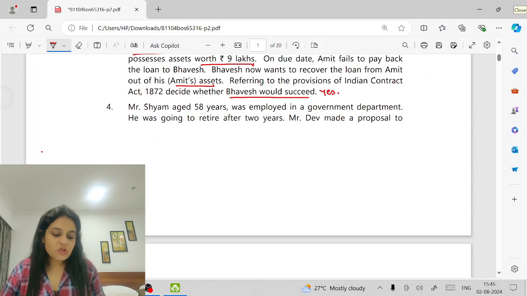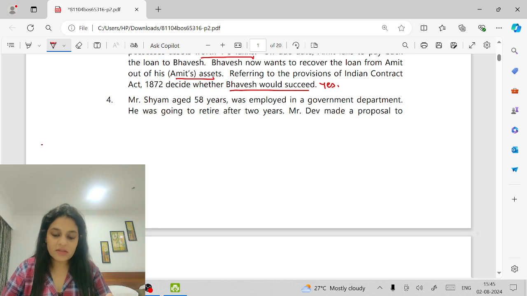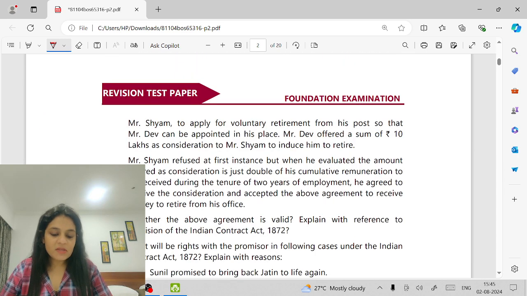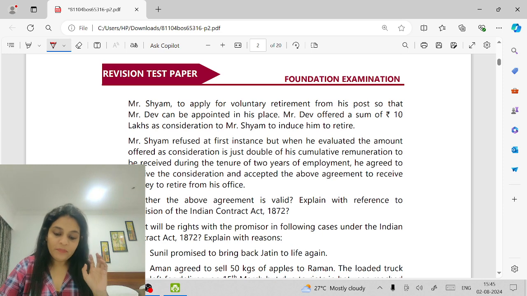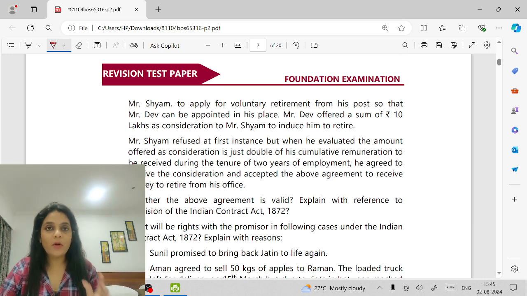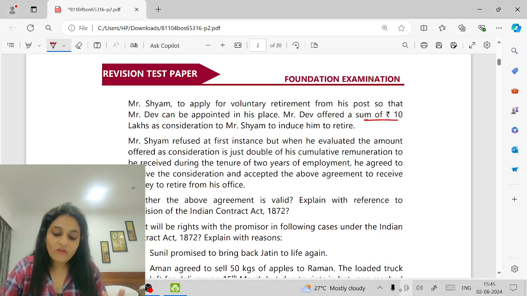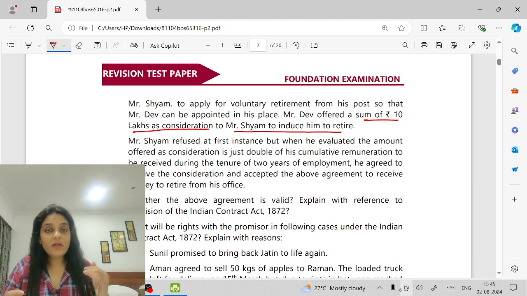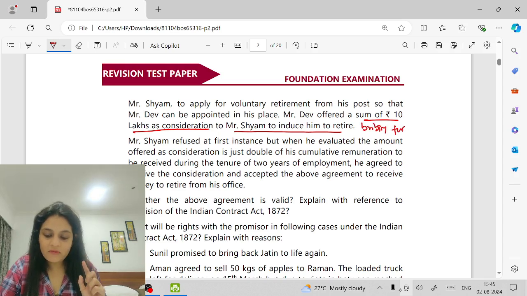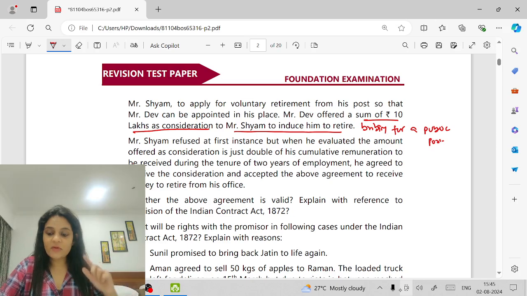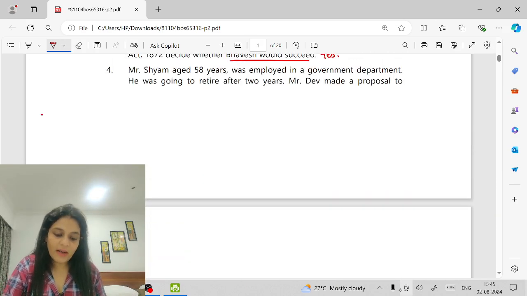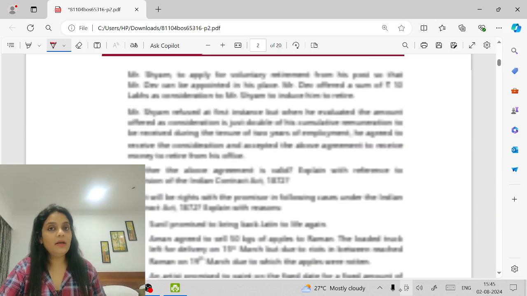Mr. Sham, aged 58 years, was employed in a government department. He was going to retire after 2 years. Mr. Dev made a proposal to Mr. Sham to apply for voluntary retirement from his post so that Mr. Dev can be appointed in his place. Mr. Dev offered a sum of 10 lakh as consideration to Mr. Sham to induce him to retire so that he can get his place. Don't you think he is bribing him for a public post? Correct or not? Right? Because he is working in a government department.